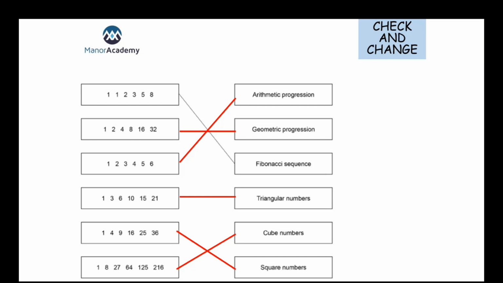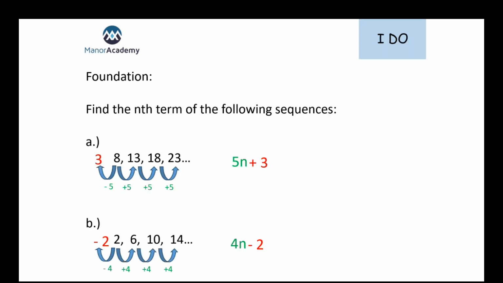Right, so there are different types of sequence. Today we're going to look at linear sequences and finding the nth term of linear sequences for foundation. Then we're going to move on and have a look at quadratic sequences for the higher. But the linear sequence that we start with forms part of finding a quadratic sequence, so it does follow on quite nicely. If we're doing the higher, it is important that we can do these first ones off the bat, because it forms the second half of the process to finding a quadratic sequence.